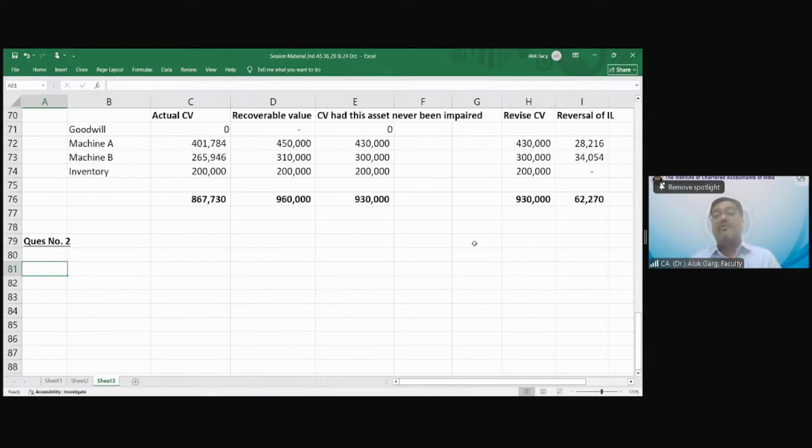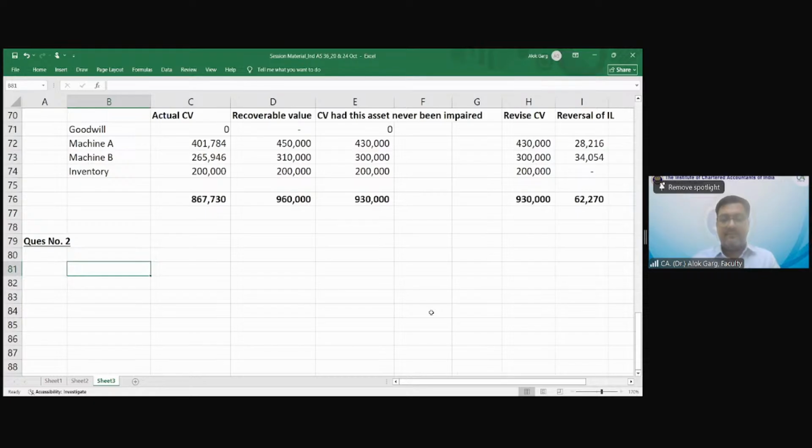So let's start question number 2. I hope the Excel file is visible to everyone. Yes, sir, visible. So now we need to estimate the future cash flows, inflow and outflow.